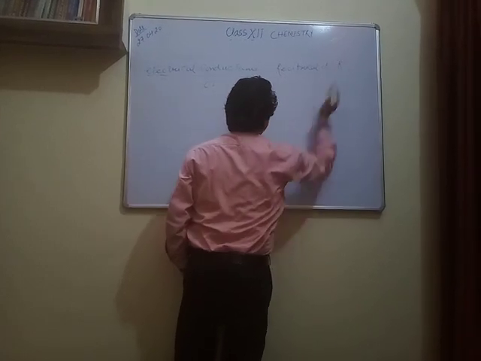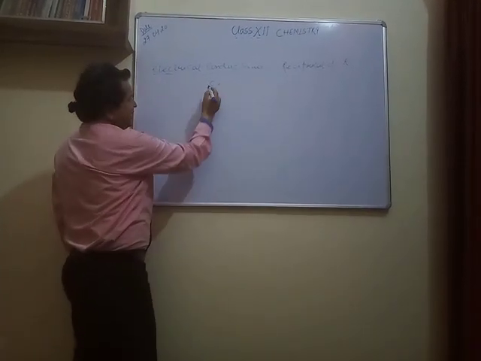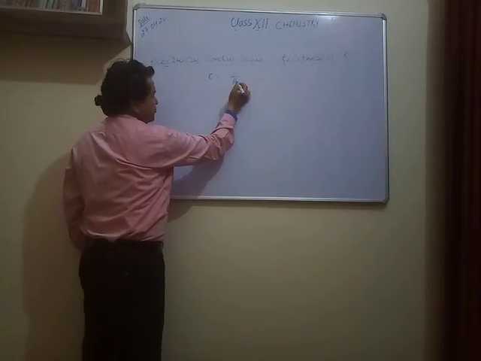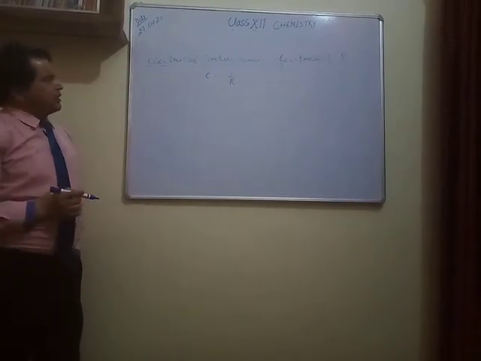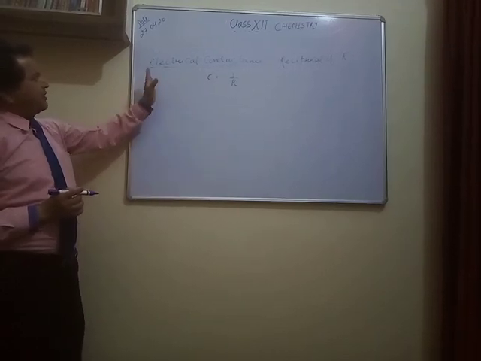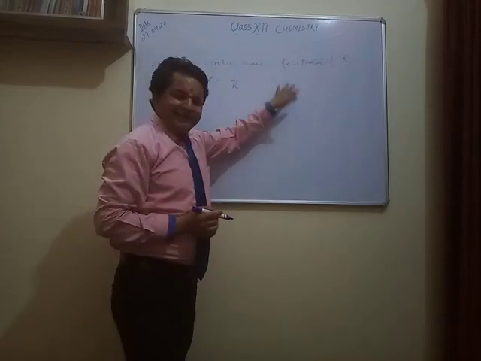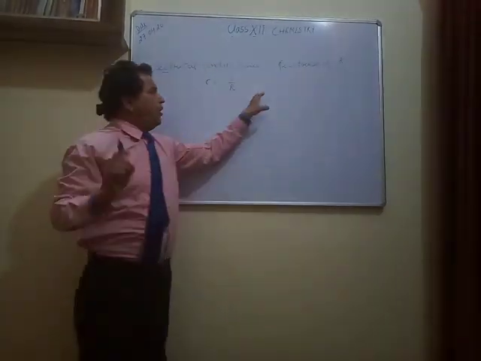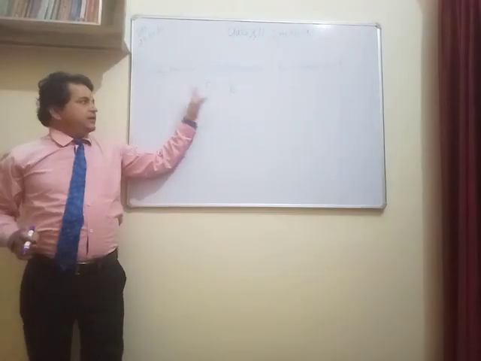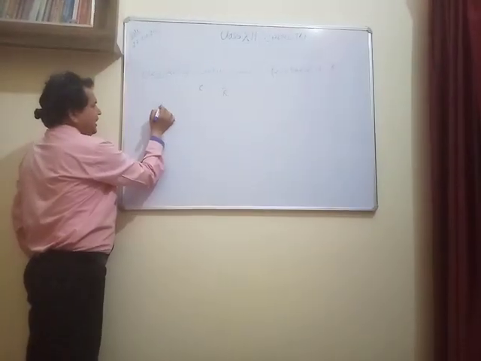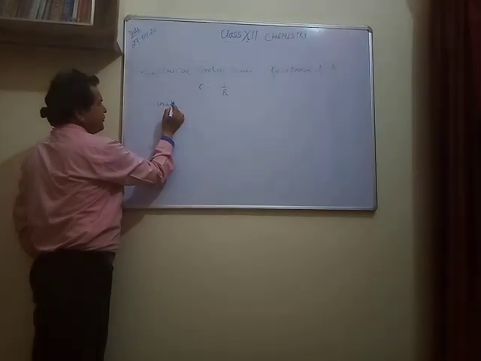Resistance is R, you all know. So what can I write? Conductance C equals 1 upon R. If somebody asks you what is electrical conductance, it is simply the reciprocal of resistance. Right? If somebody asks you the unit, generally for these kinds of quantities we need the unit.